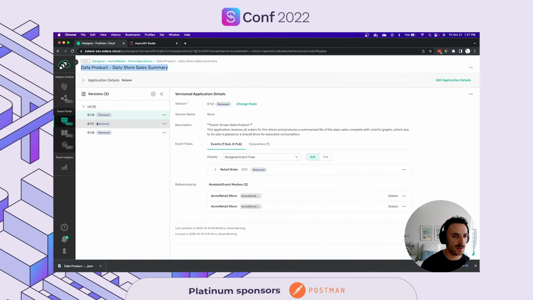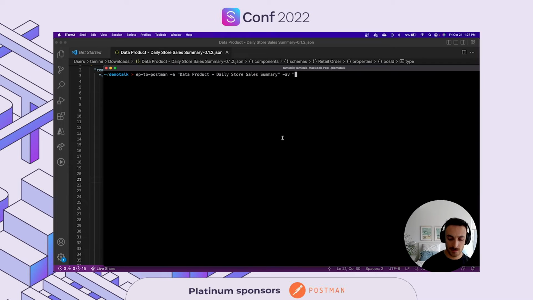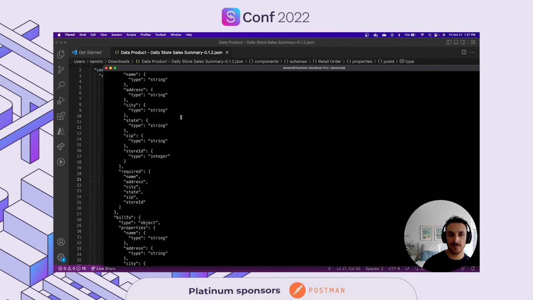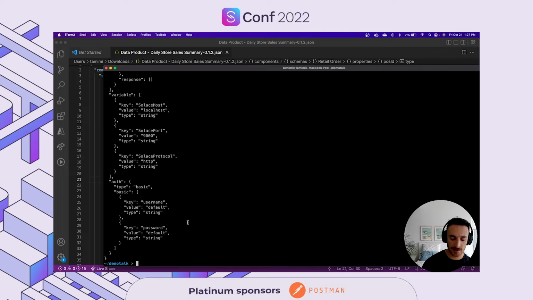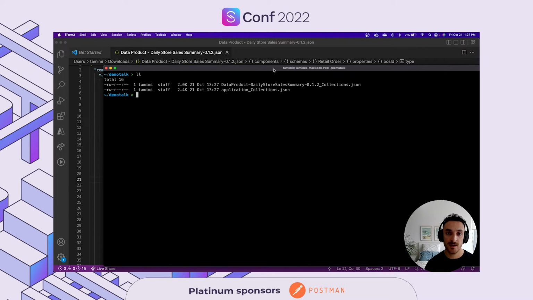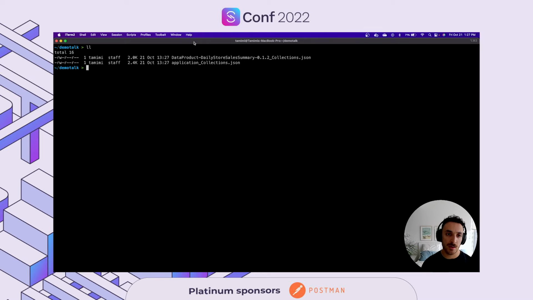What is the application version that I want? 0.1.2. What this does is fetch the application from Event Portal, download the async API, and download the Postman collection. So if I look at the files that have just been generated, this one was just generated by the async API to Postman CLI tool.